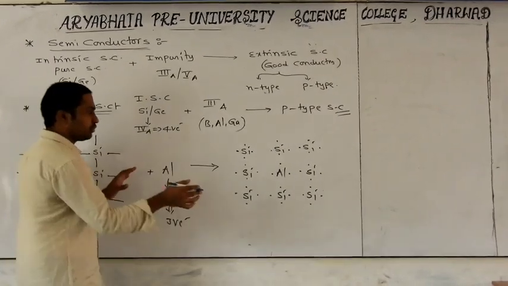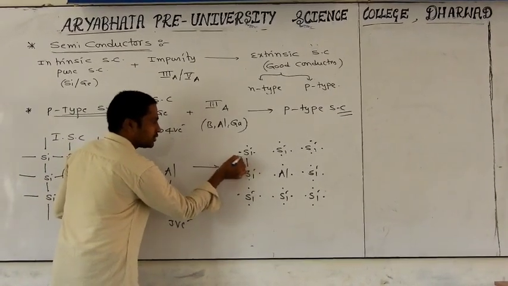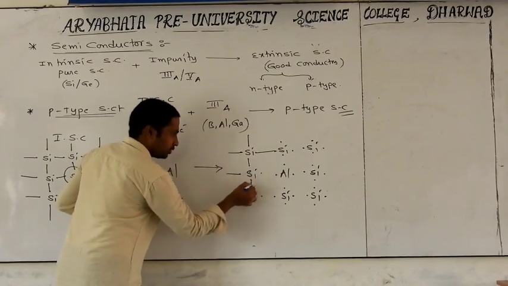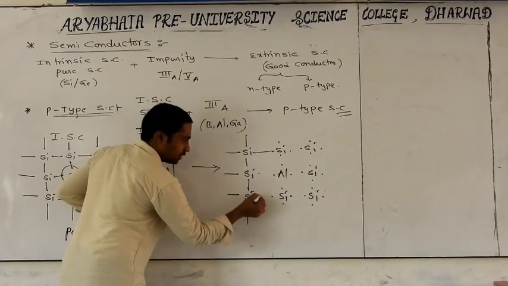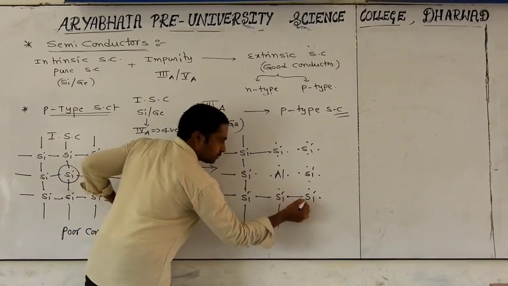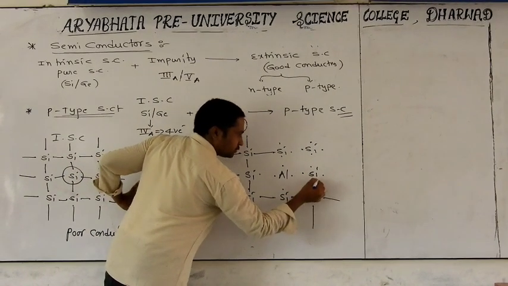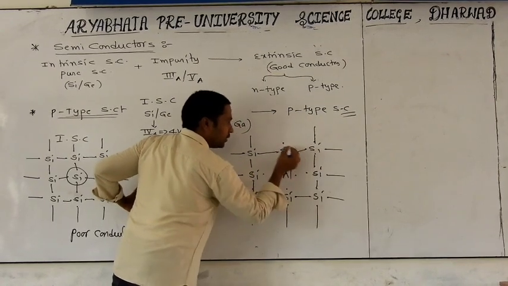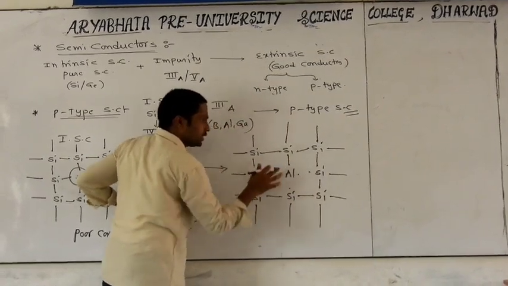First of all, sharing will go on between the surrounding atoms. Like this it will go on. They are involved in the sharing, and we get covalent bonds, which is a 3-dimensional arrangement.